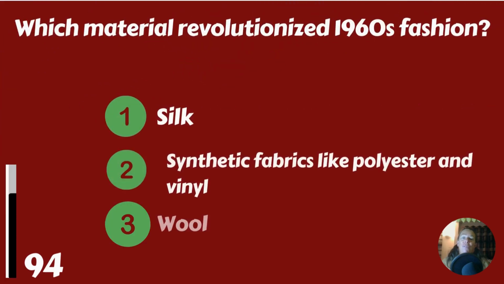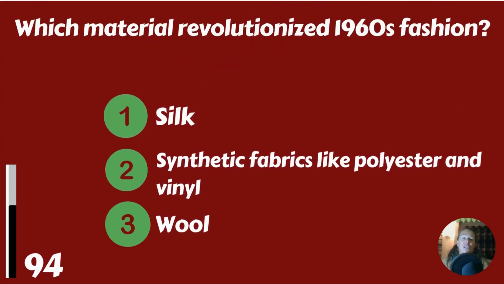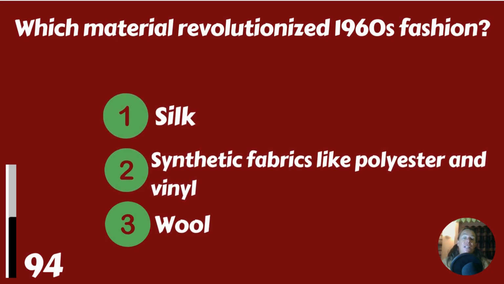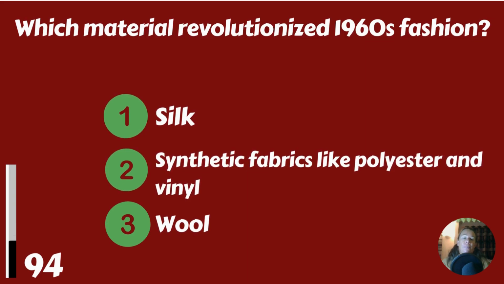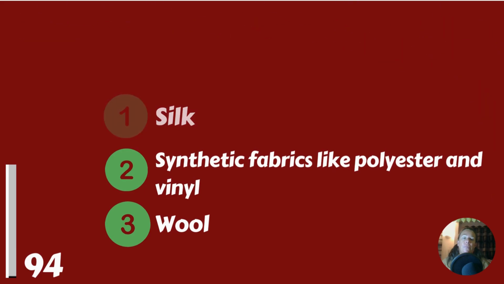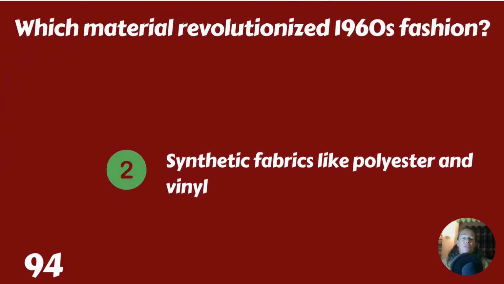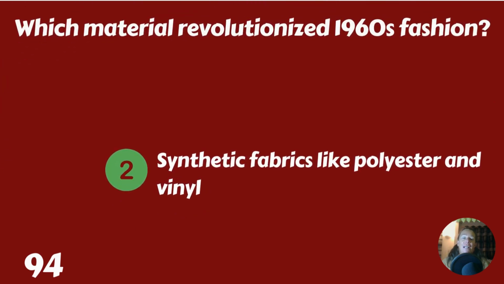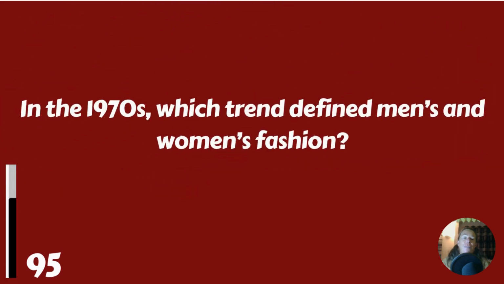Which material revolutionized 1960s fashion? Silk, synthetic fabrics like polyester and vinyl, or wool? It was synthetic fabrics like polyester and vinyl. In the 1970s, which trends defined men's and women's fashion?